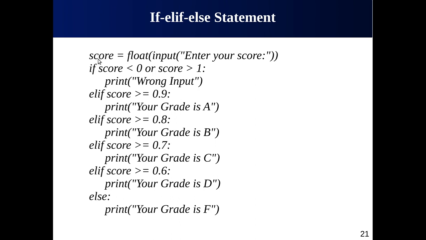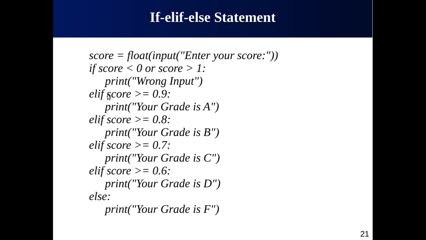What you see is a variable score. We are asking for a value, "enter your score". It must be of type float, and it must be within the range of 0.0 and 1.0. If the score is less than 0 or greater than 1, it will display an error message like wrong input. But if the score is within the limit, for example 0.5, then 0.5 is not less than 0 and 0.5 is not greater than 1, so it is correct. So this print will not be executed because the condition here is false. When it is false, we have to come to the next statement.